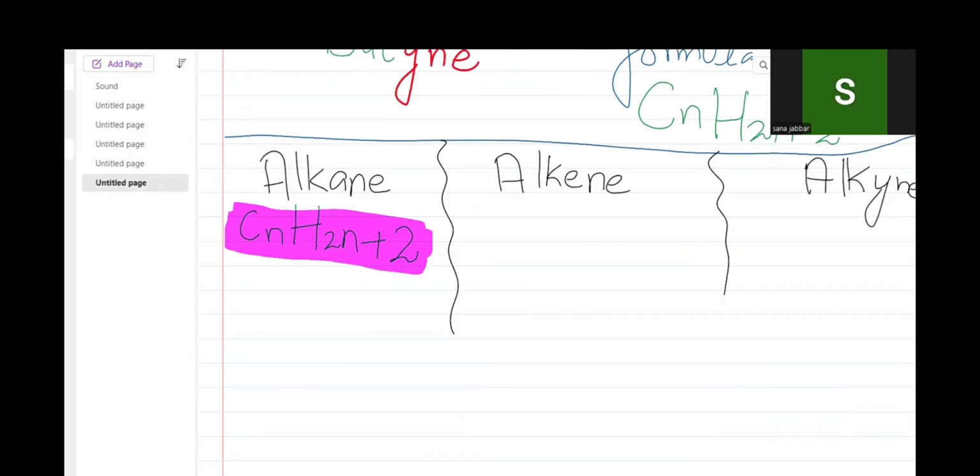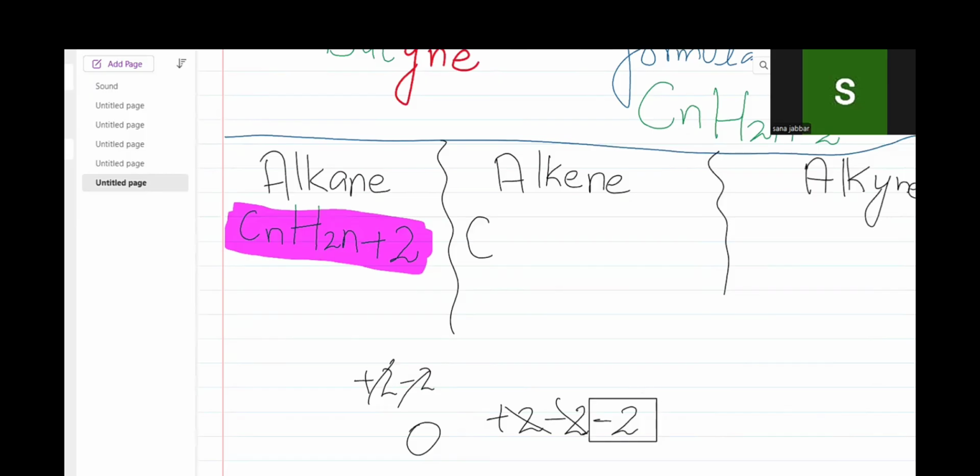About an alkene, there is just the difference of minus 2. This is a plus 2. When we subtract plus 2 from here, there will be 0. Means if we plus 2 minus 2, let me give you an example. When we plus and minus the 2, they will be cancelled out and the answer will be 0. And when I plus 2 minus 2 and again subtract, the plus 2 minus 2 will be cancelled. What will be left? Only minus 2 will be left.